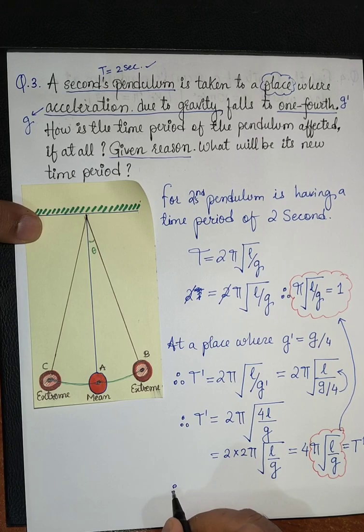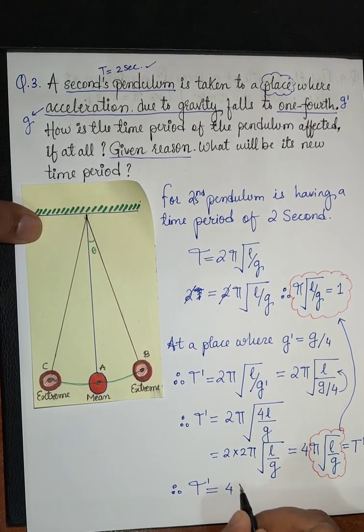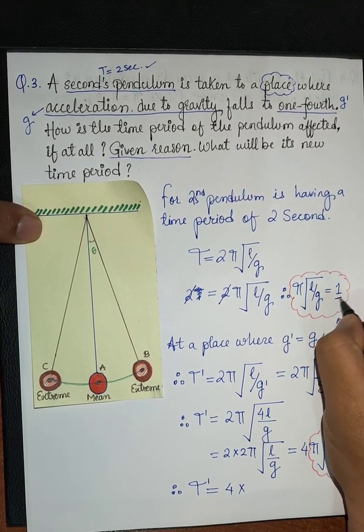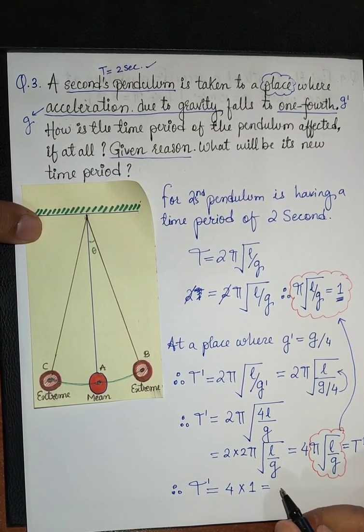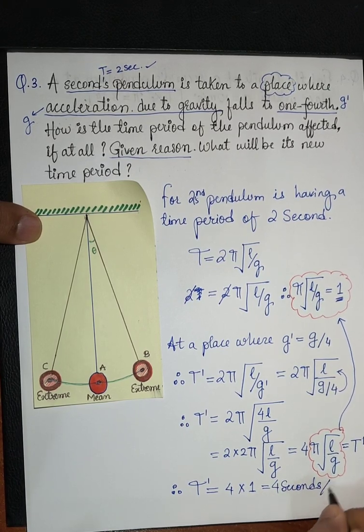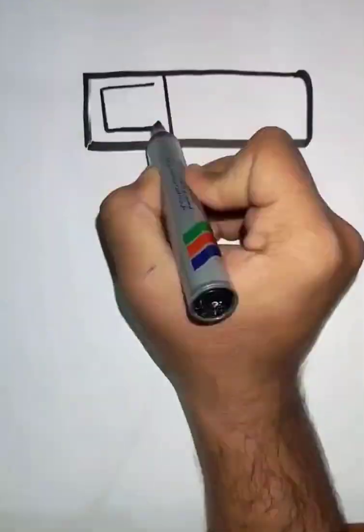Therefore your new time period will be equal to 4 times 1, which is equal to how much? Simply 4 seconds. This is your final answer. Okay, simple. Thank you.